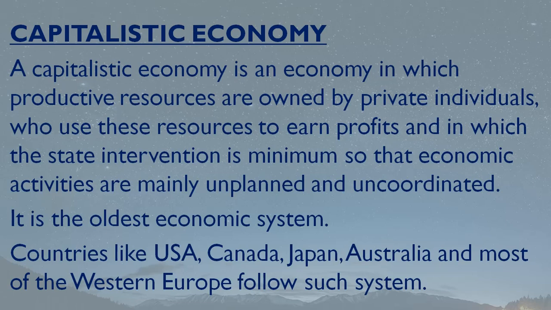Capitalism is known as the oldest economic system, because as I said already, many people have suggested that capitalism was pre-existing. Adam Smith just wrote the book, and he was given the title of father of economics.